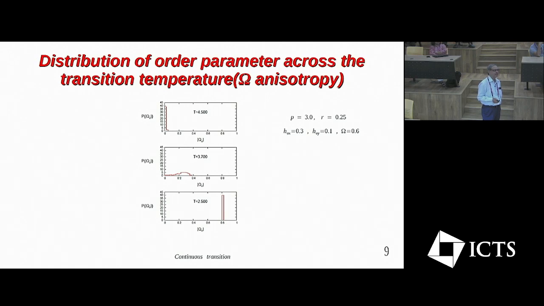Here we have shown the distribution of the order parameter for the second order, or continuous, transition. In the ordered phase, at lower temperature, we have a single peak at a non-zero value of Qx, and as the temperature increases, this peak shifts towards lower values of Qx. Not only that, the distribution gets broadened, which is an indication of the growth of critical fluctuation. And above the critical temperature, we have a single peak at around Qx equal to 0.